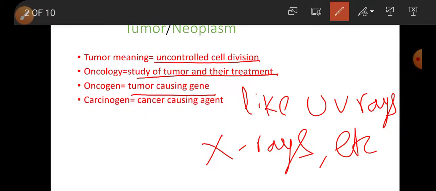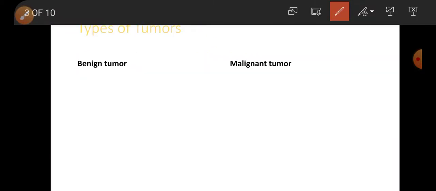Uncontrolled cell division is called tumor. Cancer causing gene is called oncogene. Study of tumor and its treatment is called oncology. Cancer causing agent is called carcinogen. Types of tumor. There are two types of tumor. One is benign tumor and another is malignant tumor.